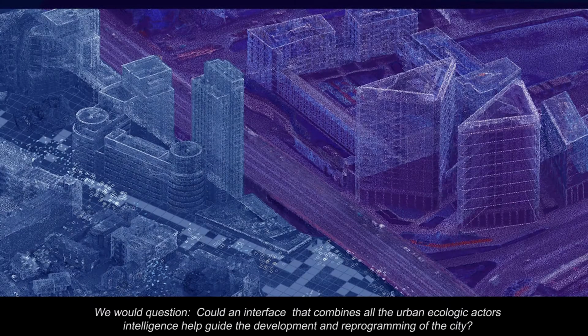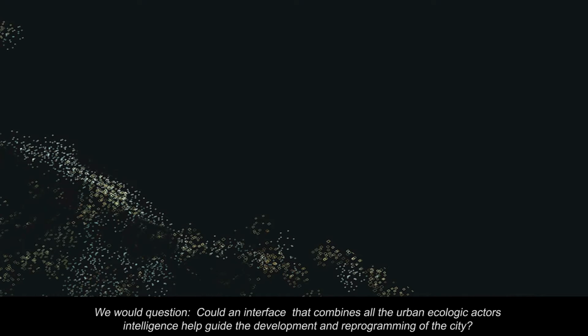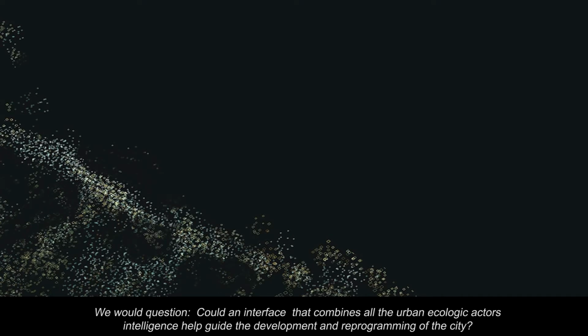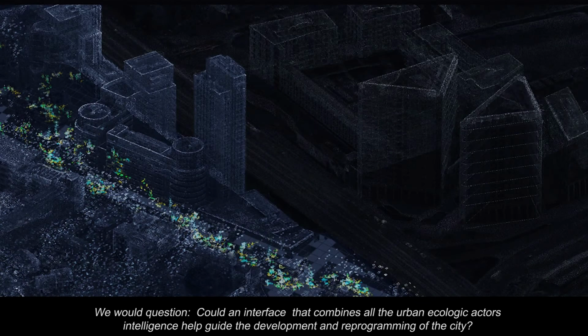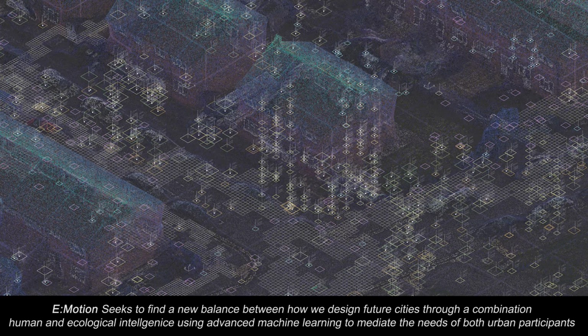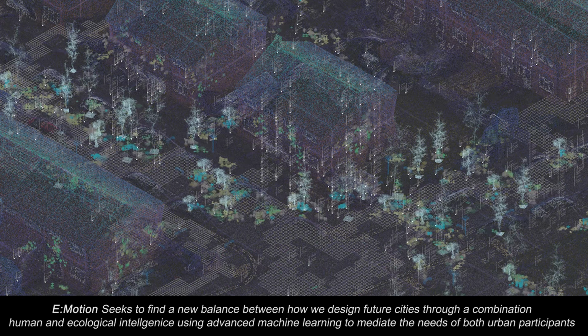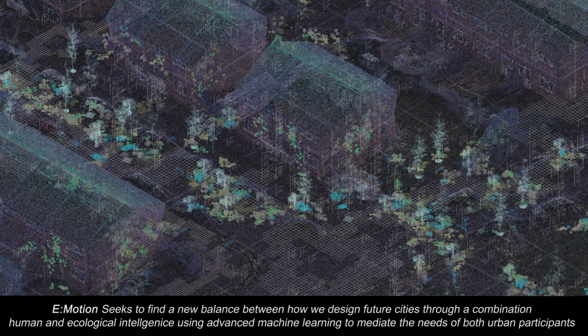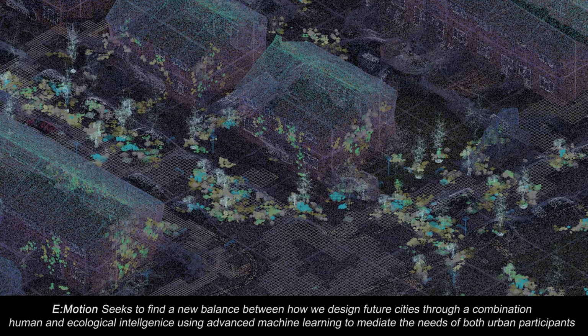This computational paradigm shift led us to ask the question: could an interface that combines all the urban ecological actors' intelligence help guide the development and reprogramming of the city? Mochen seeks to find a new balance between how we design future cities through a combination of human and ecological intelligence, using advanced machine learning to mediate the needs of both urban participants.